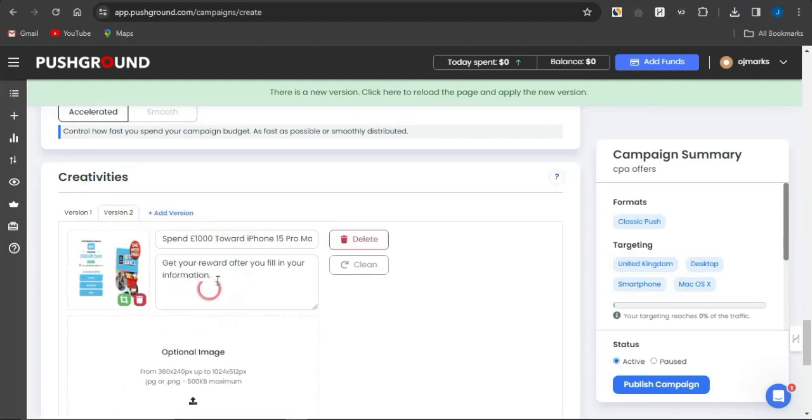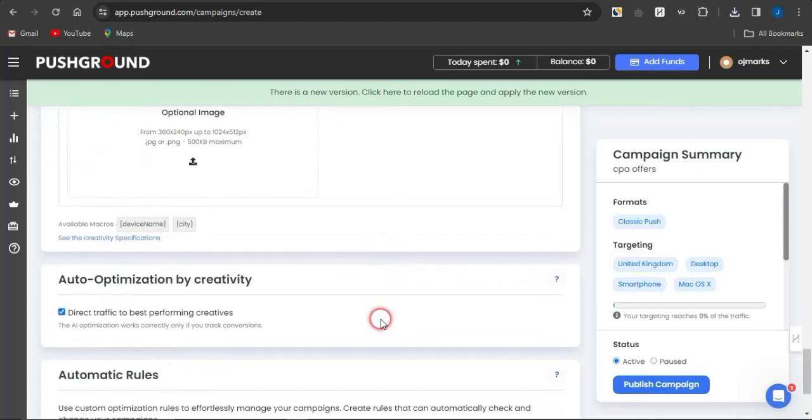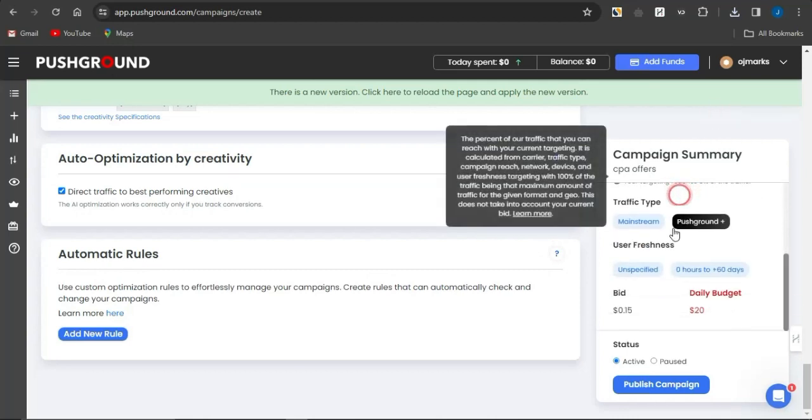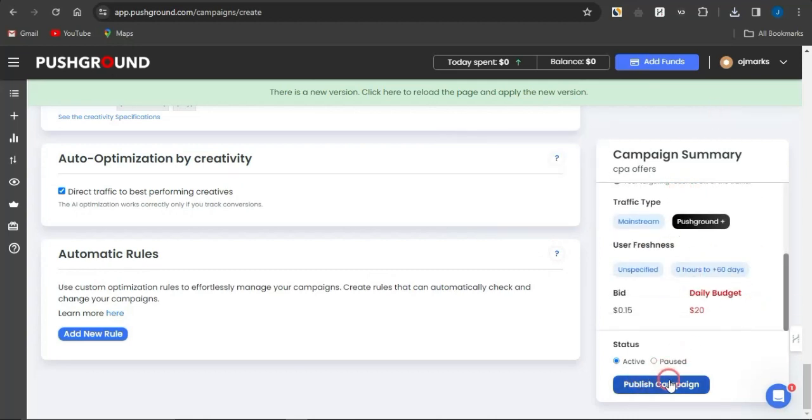Now, guys, you can go on to editing the version of this creative. For each creative, you want to make sure you're using a different text combination, a different description, and also a different icon right here. So use at least 4 creatives, and once you do that, you'll be able to see your campaign summary in this section. Once you're done, simply publish your campaign, and you can start getting your offers to a lot of audience, a lot of individuals, and you can start making money with this simple strategy.